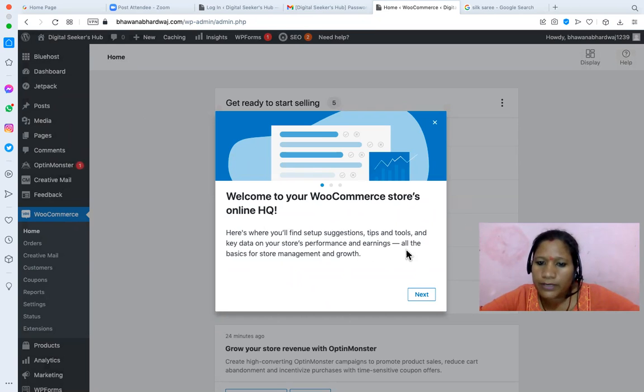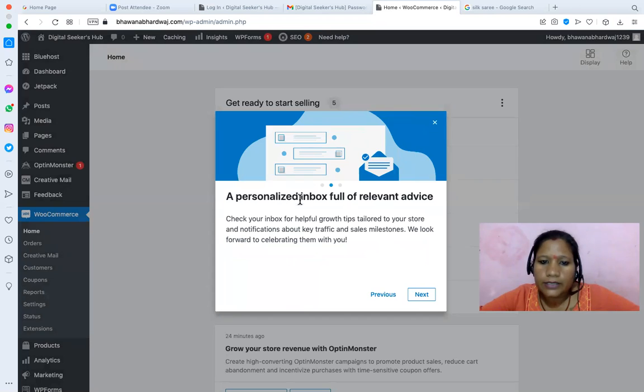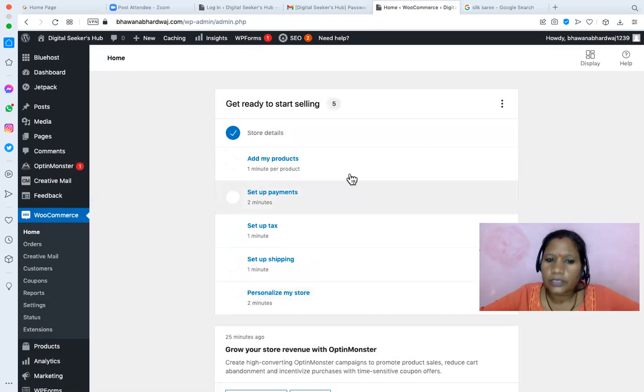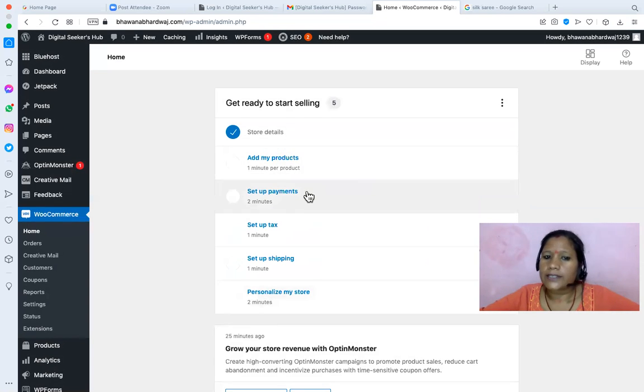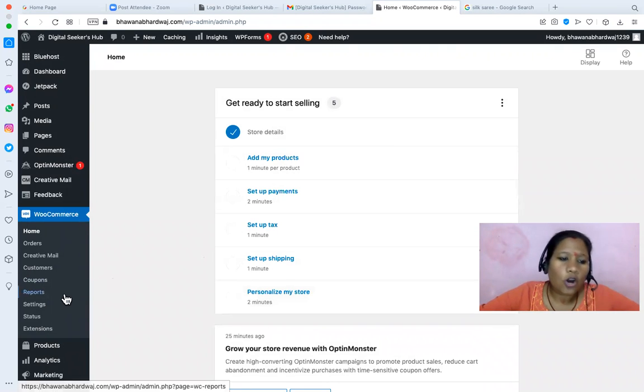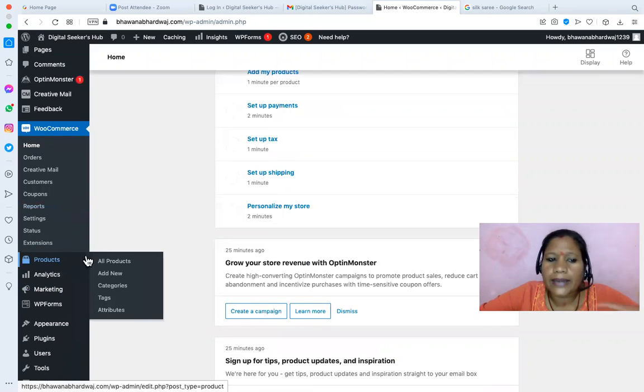Welcome to your WooCommerce store online, where you will find setup suggestions, tips, tools, and key data for your store performance and earnings, and all the basic store management and growth. Let's go. Here we have to add my product, set up the payment, add the taxes, set up the shipping, and personalize my store. At a minimum we have to follow these steps. Either you can follow these steps, or you can just go to Products and start adding the product, as we did with the blog. You remember the blog?